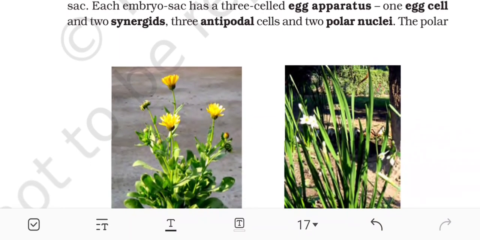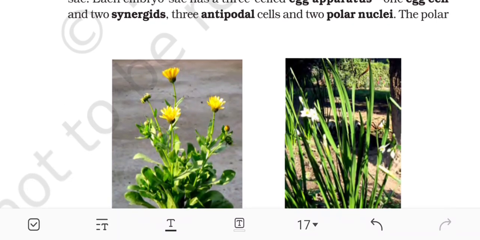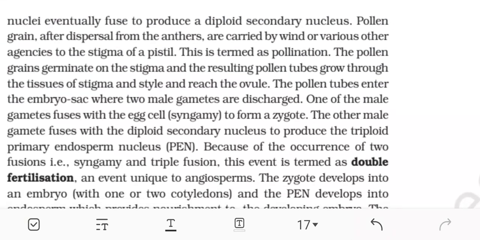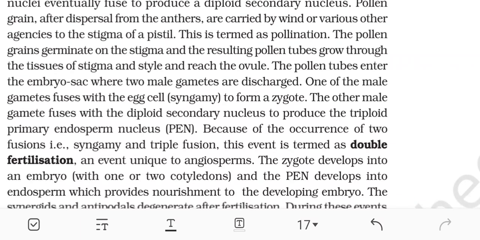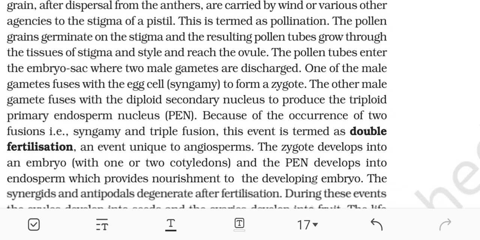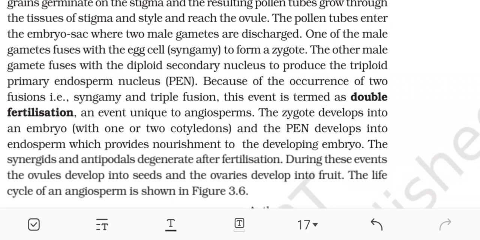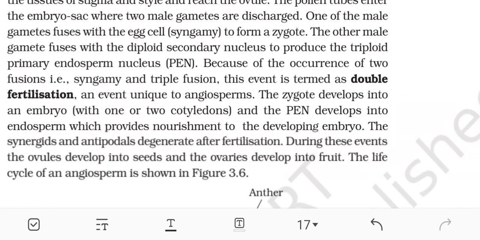Each embryo sac has a 3-celled egg apparatus, 1 egg cell and 2 synergids, 3 antipodal cells, and 2 polar nuclei. The polar nuclei eventually fuse to produce a diploid secondary nucleus. The pollen grains after dispersal from the anthers are carried by wind or various other agencies to the stigma of a pistil. This is termed pollination. The pollen grain germinates on the stigma and the resulting pollen tube grows through the tissues of the stigma and style and reaches the ovule. The pollen tubes enter the embryo sac where 2 male gametes are discharged.